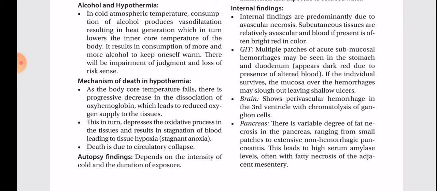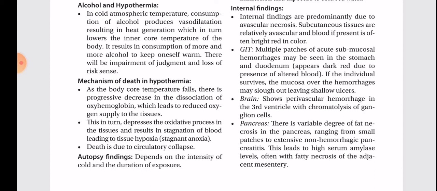Internal findings. Internal findings are predominantly due to avascular necrosis. Subcutaneous tissues are relatively avascular and blood, if present, is often bright red in color. GIT: multiple patches of acute submucosal hemorrhages may be seen in the stomach and duodenum. They appear dark red due to presence of altered blood. If the individual survives, the mucosa over the hemorrhages may slough out, leaving shallow ulcers.